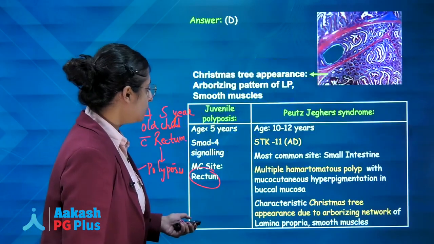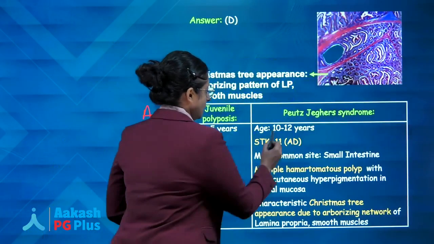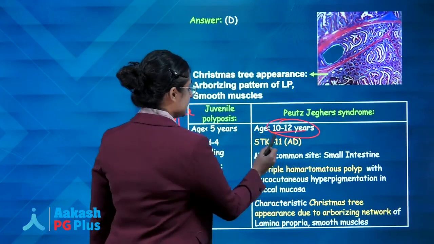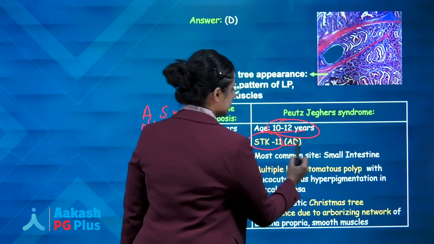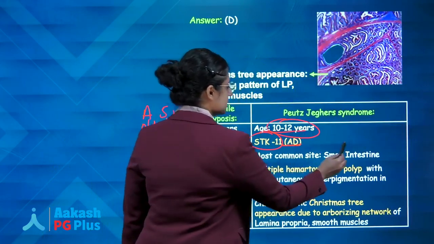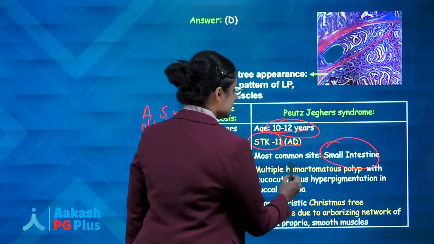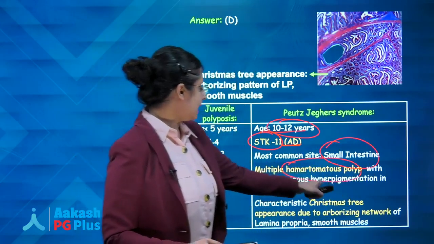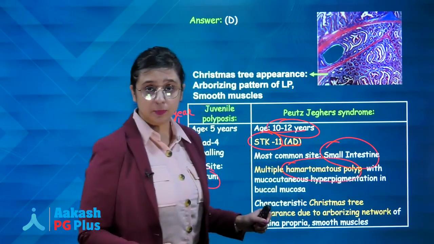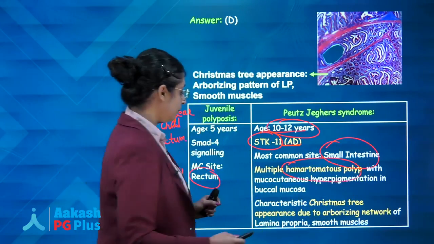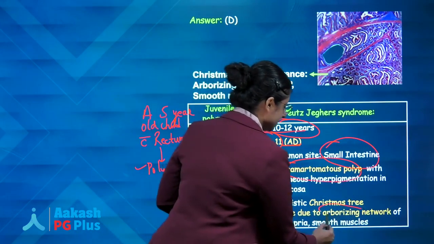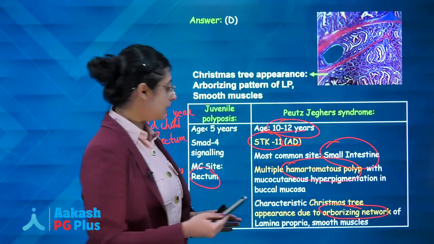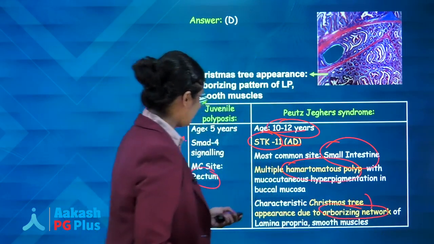Whereas Peutz-Jeghers syndrome, average age is 10 to 12 years, STK11 gene mutation, right? Autosomal dominant, most common site small intestine. It is a hamartomatous polyp, right? With mucocutaneous hyperpigmentation in the buccal mucosa, and a very important feature, arborizing network which gives a typical Christmas tree appearance.